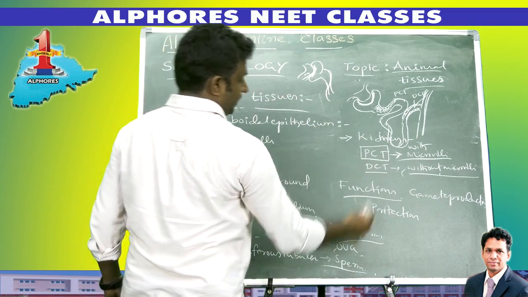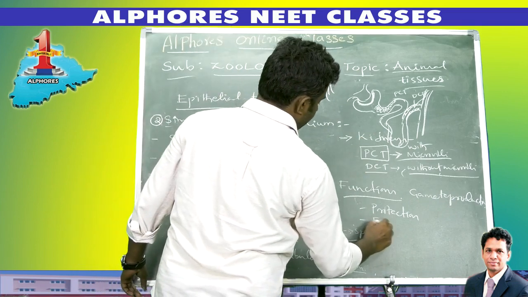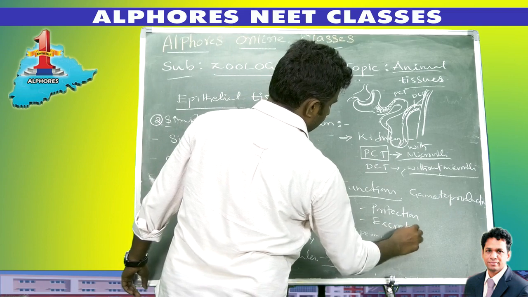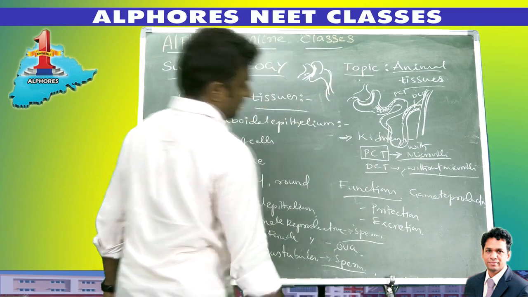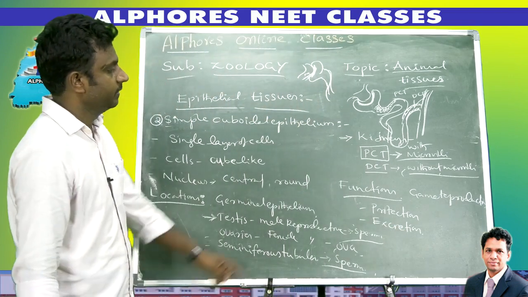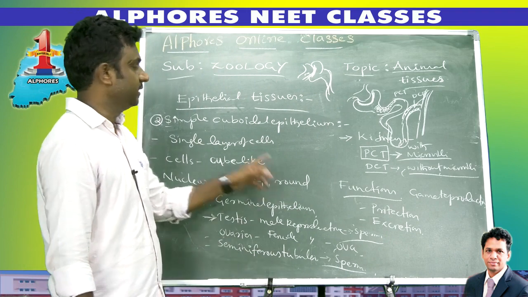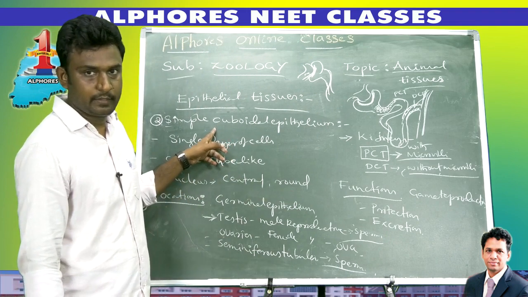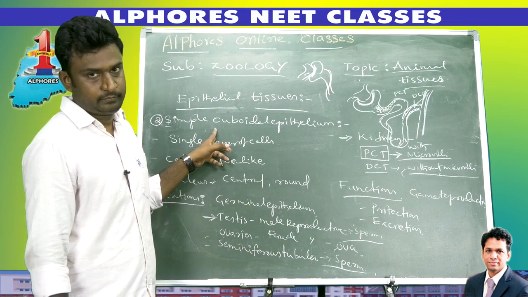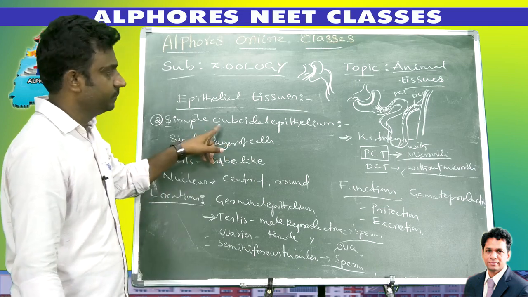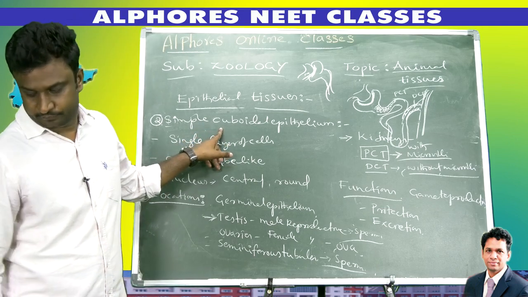It is also present in the kidneys, which are useful for excretion. So gamete production, protection, and excretion are the functions of simple cuboidal epithelium. That covers simple squamous epithelium and simple cuboidal epithelium.